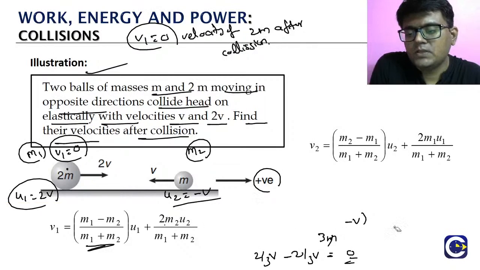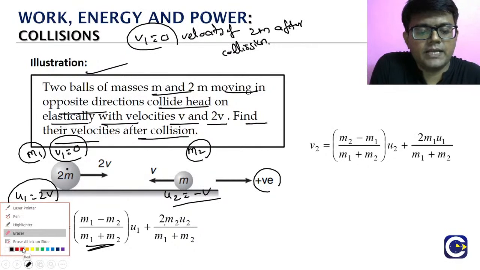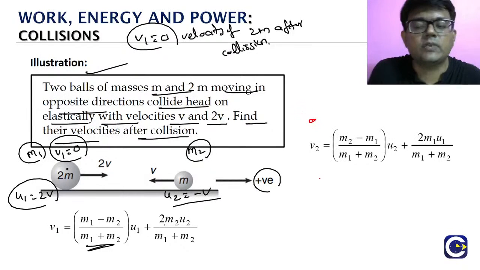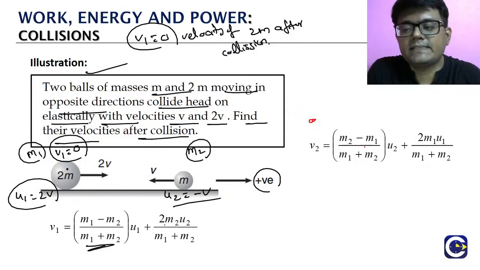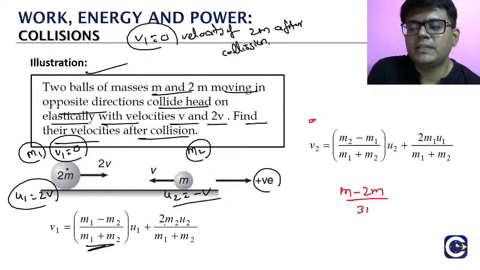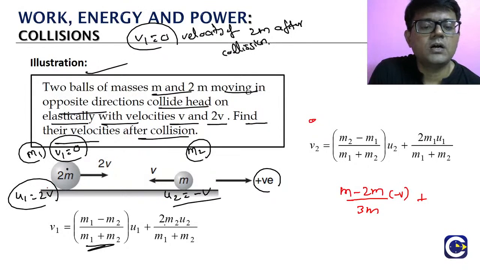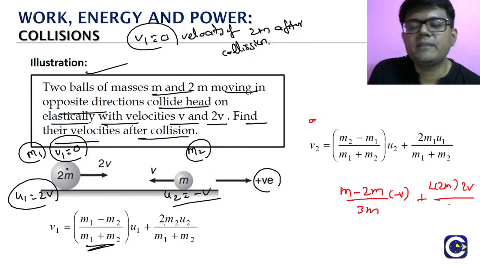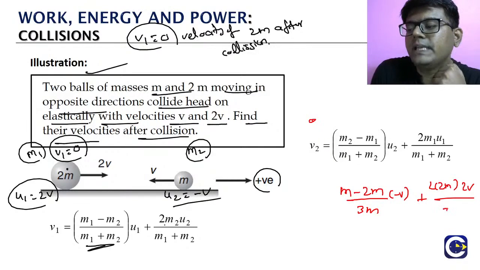So we have to find the v2 value. v2 is (m2 minus m1) by (m1 plus m2) into u2, plus 2m1 by (m1 plus m2) into u1. m2 is the mass m, so m minus 2m by 3m into u2, which is minus v, plus 2 times 2m into u1, where u1 is 2v, divided by the total mass 3m.